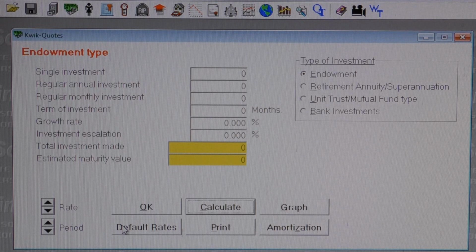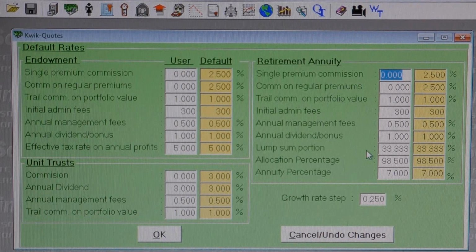Clicking on the default rates button down here allows us to change the default settings used by the calculator for costs and commissions to make the calculation even more accurate. For example, current legislation decrees that no more than 1/3 of the value of the policy may be taken as a lump sum, but if the law changes, then you can change this amount right here.